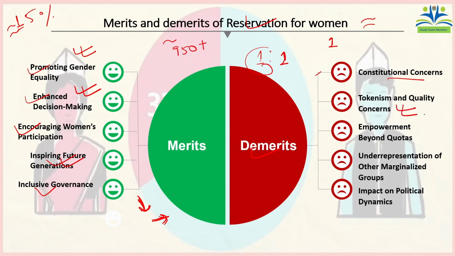Tokenism and quality concerns: there are multiple issues. Will only giving reservation to women solve the problem? There are multiple fields where you can also empower women. Then impact on political dynamics. This point means that suppose constituency X is there,